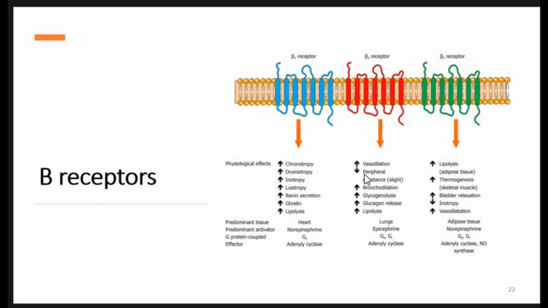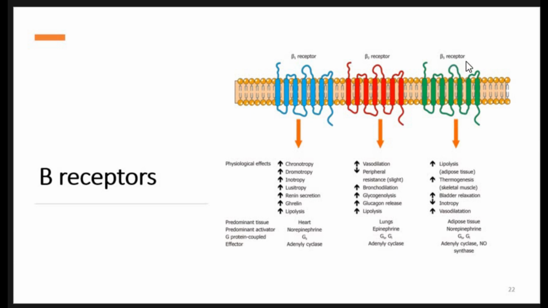Then beta 2 receptors are responsible for vasodilation. They will decrease the peripheral vascular resistance, and there will be a slight effect. There will be bronchodilation, glycogenolysis, increased glucagon release, and lipolysis. These are Gs and Gi type receptors, and they are present in the lungs.